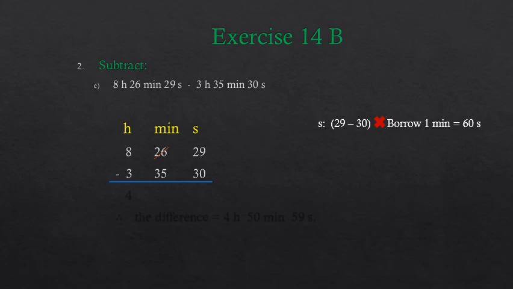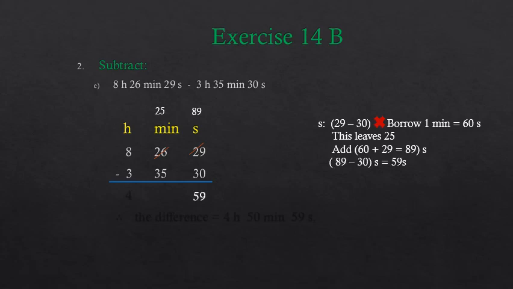We have to borrow 1 minute from the minute column, and when we borrow 1 minute from the minute column, it leaves 25 minutes in the minute column. And as we know that 1 minute is equal to 60 seconds, how many seconds are there in the second column? 60 plus 29, that is 89 seconds. And now we will subtract 30 seconds from 89 seconds, and what do we get? We get 59 seconds.